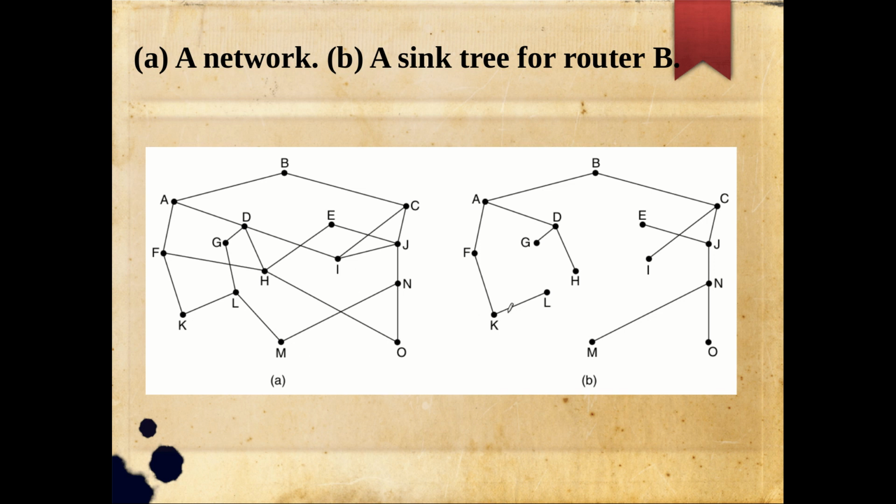Similarly, from K to reach B, I have 3 hops, right? K to F, F to A, A to B. If I use a different path, say K to L, L to M, L to N, the number of hops is found to be more. So this is clear, right? This particular sink tree rooted at B contains the minimum number of hops for any source.